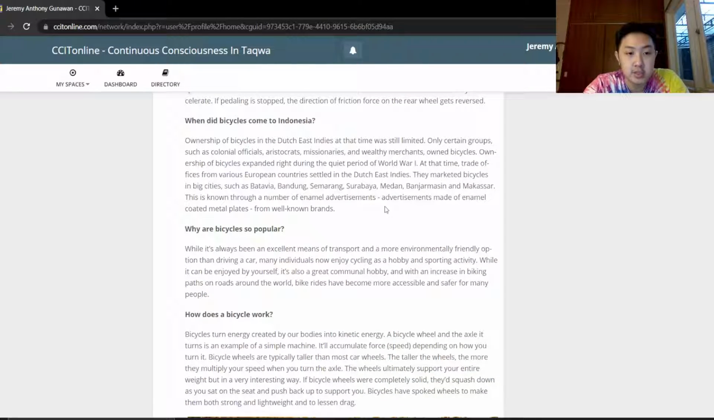Now, the next question is, why are bicycles so popular? While it's always been an excellent means of transport and a more environmentally friendly option than driving a car or a motorcycle, many individuals now enjoy cycling as a hobby and sporting activity. We have many athletes, we have many races on bikes like Tour de France, and we can also enjoy it ourselves, like bike cycling in the morning or at night. It's a great communal hobby, and with an increase in bike paths everywhere in the world, including Jakarta, bike rides have become more accessible and safer for so many people.